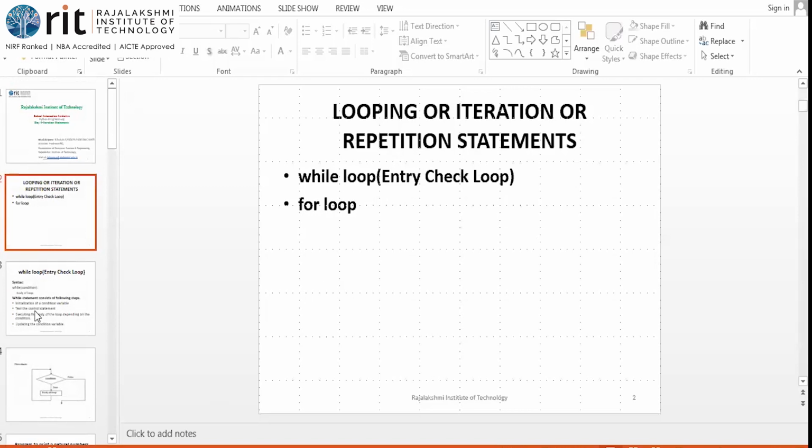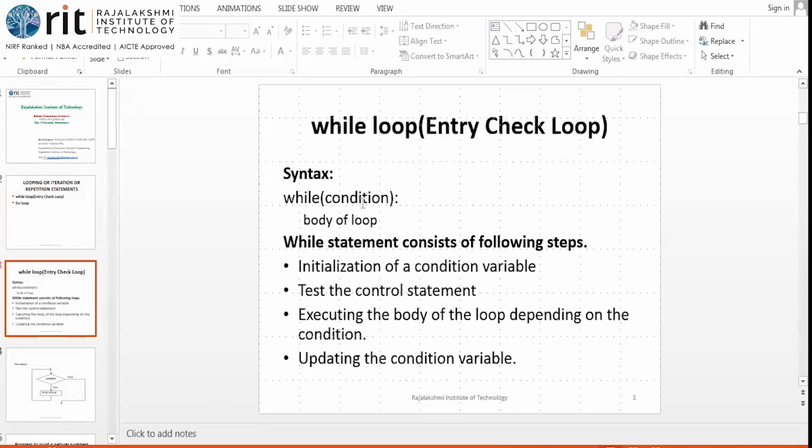So when we talk about the while loop, the syntax of the while loop is while condition colon, then we are going to have the logic or the body of the loop. Since it is a block of code, we are going to have this set of statements belonging to the while after the indentation or the tab space. Like we added for the conditional statements, isn't it? Like if else and all those, we add the associated statements only after the tab space. So this colon is necessary. Without colon, it will be an error. Instead of this, you can follow the other method, while space condition, like we added for the if statement.